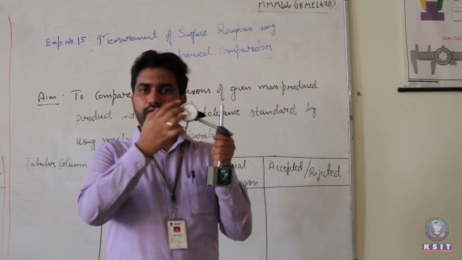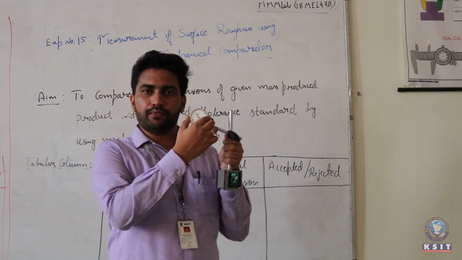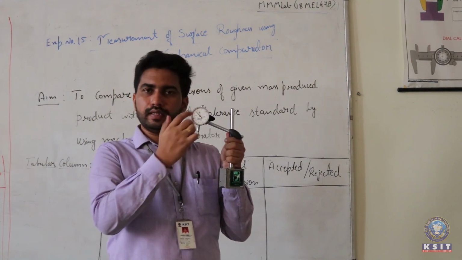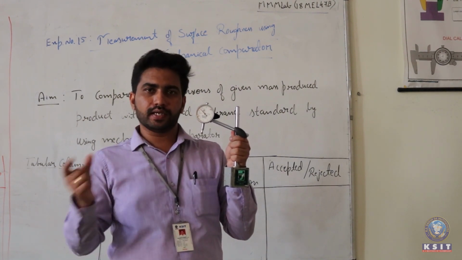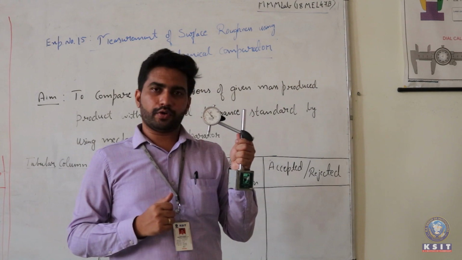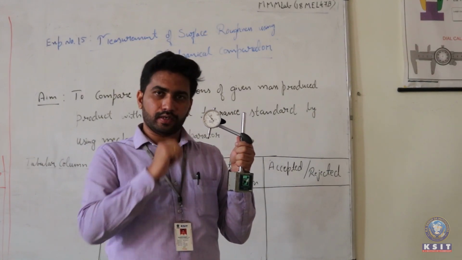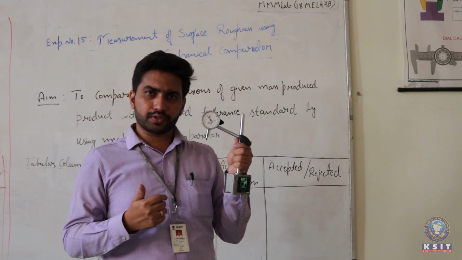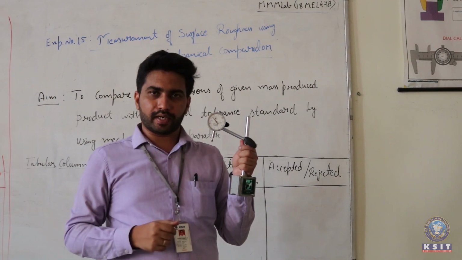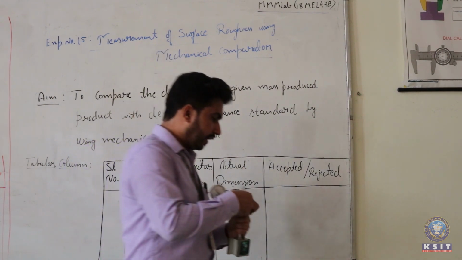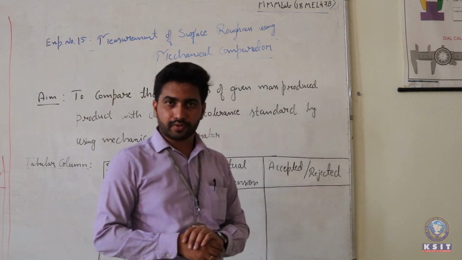I will adjust it for a certain amount of reading. That means the initial adjustments will be done, and for that initial adjustment the dial indicator has been set, and then we'll remove that standard slip gauge. Then we'll keep the new product that needs to be measured. If the readings are within the tolerance level, then we can know that it is in the acceptable range or not. Let me take that with an example, with several readings and a demo with respect to the component here.